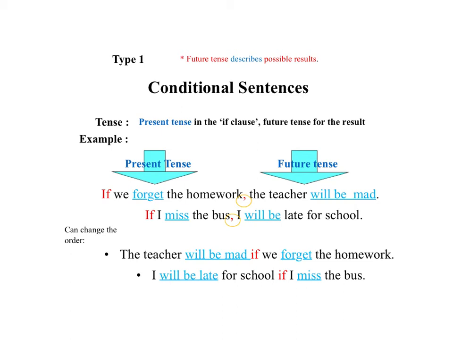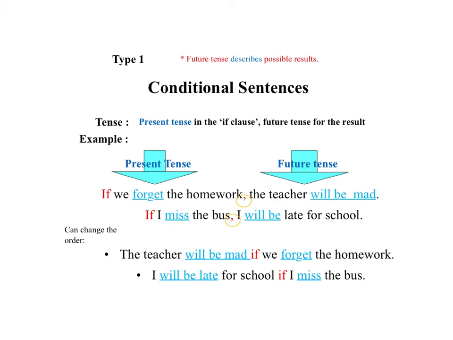So you're heating butter, it melts. That's present tense. But if you said if we heat butter, it will melt, then you've changed it to a type 1. So here we have, if we forget the homework, the teacher will be mad.